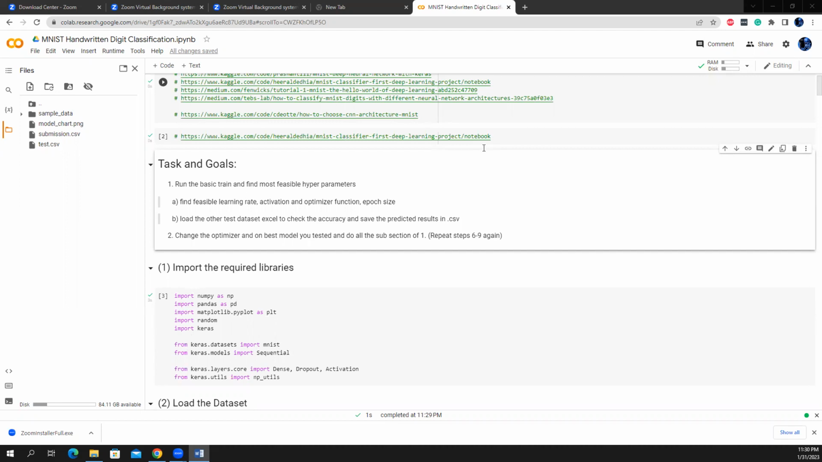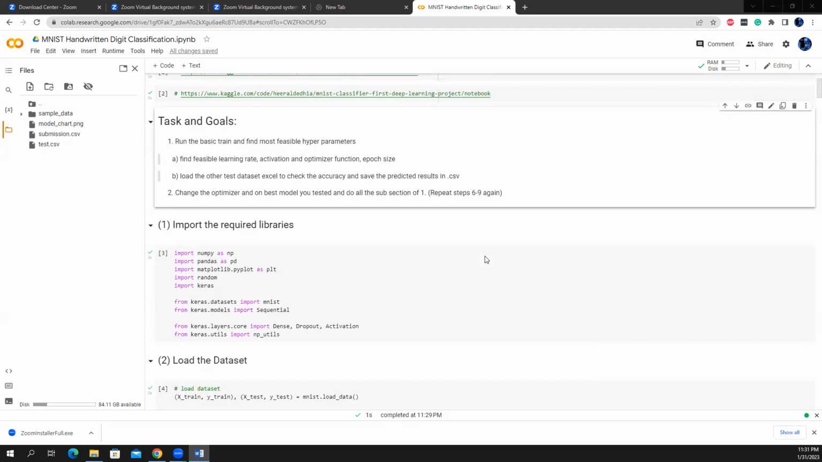The second one is to load another data set, like Excel or images, to check the accuracy and save the predicted result in CSV. And the second task is we need to change the optimizer function and test it with our best model and do all the things of subtask 1. So let's dive into the code.